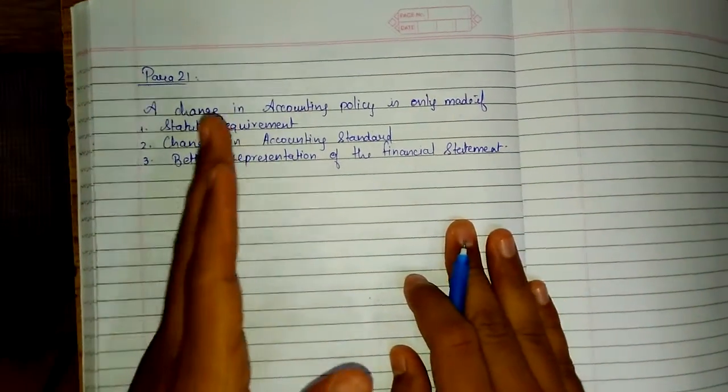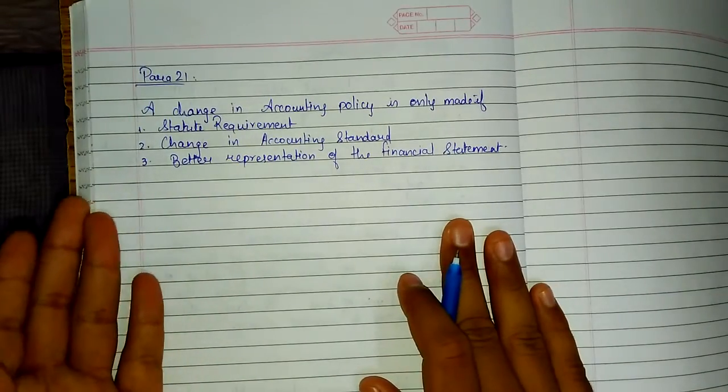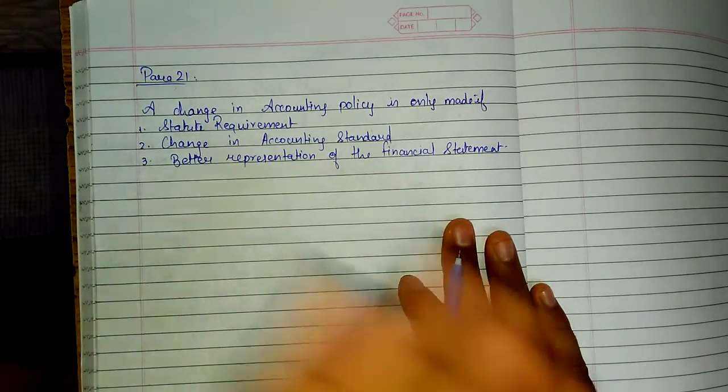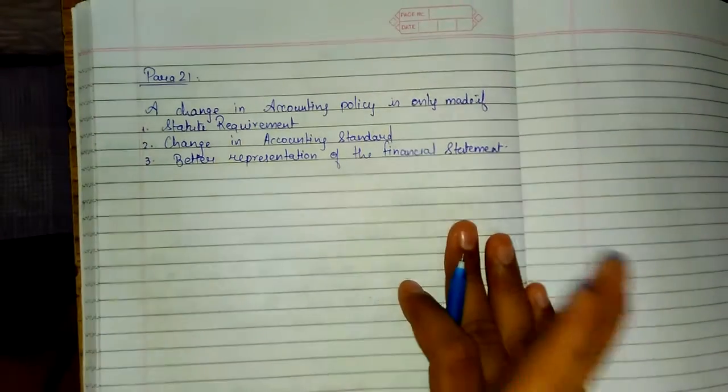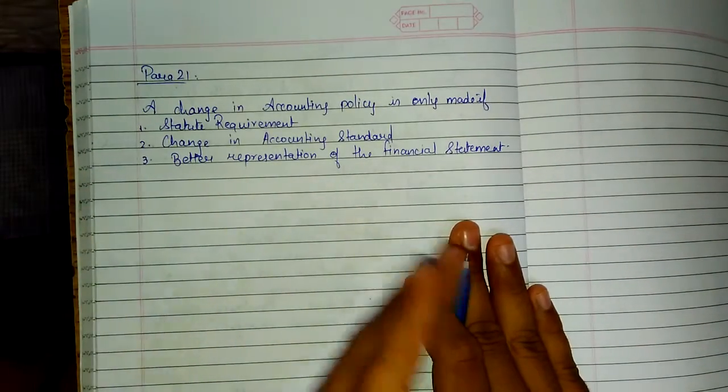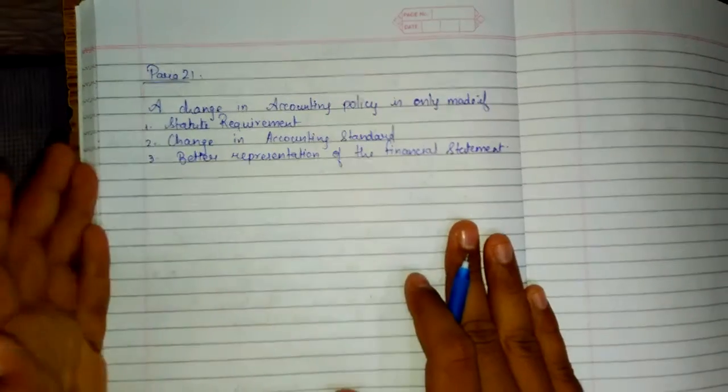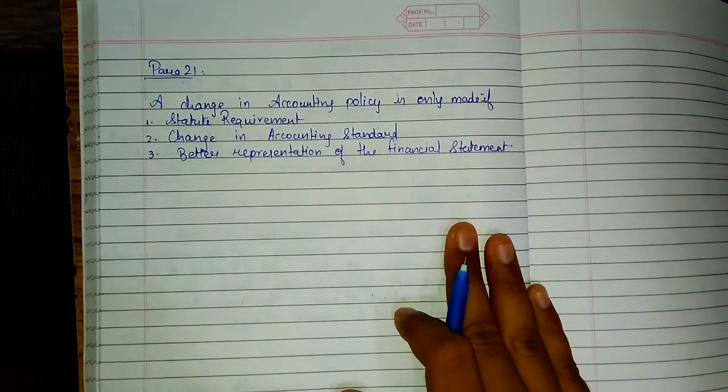I don't need to explain this again, because you already know that if there is any change in the accounting policy, there is a reason for the change, and it should be disclosed. So if there is a change from WDV to SLM method, or from SLM to WDV, this is why it is done.